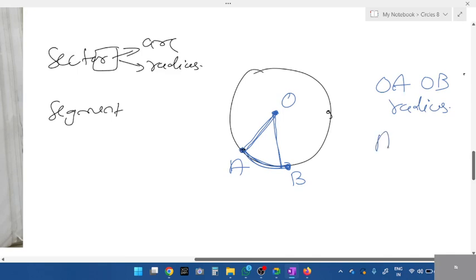It's a radius. What about AB? AB is the arc. And all put together, this entire AOB we call a sector. The one which I've shaded is known as a sector.